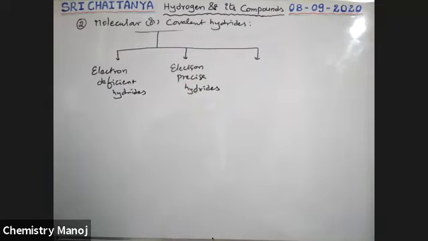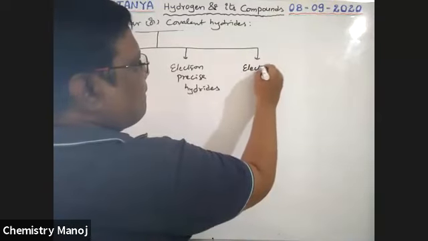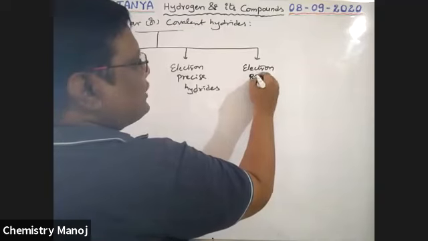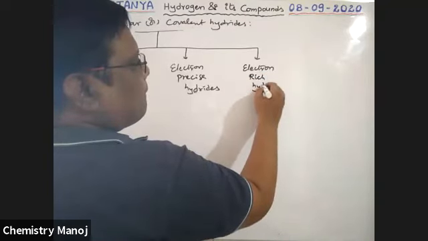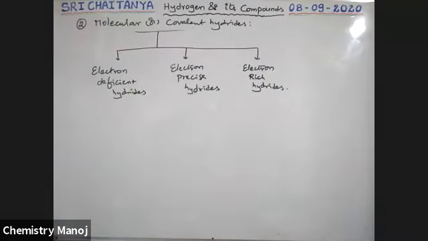And the last one, electron rich hydrides. So covalent or molecular hydrides are of three types: electron deficient hydrides, electron precise hydrides, and electron rich hydrides. Now, one by one we will discuss them.